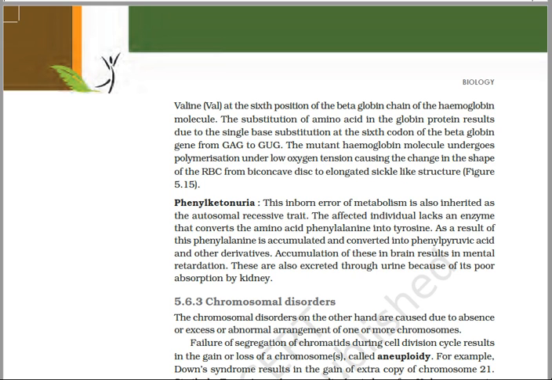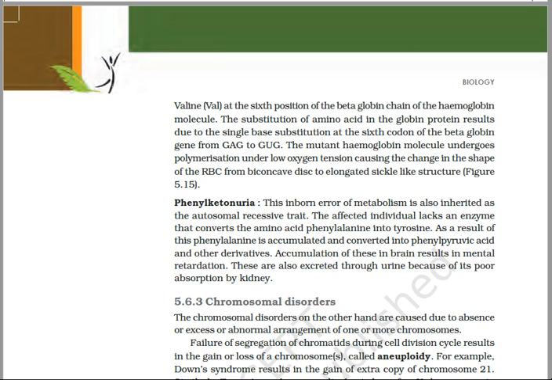This way we can say that phenylalanine gets accumulated, as well as its products like phenyl pyruvic acid, in the blood and can cause mental retardation also.